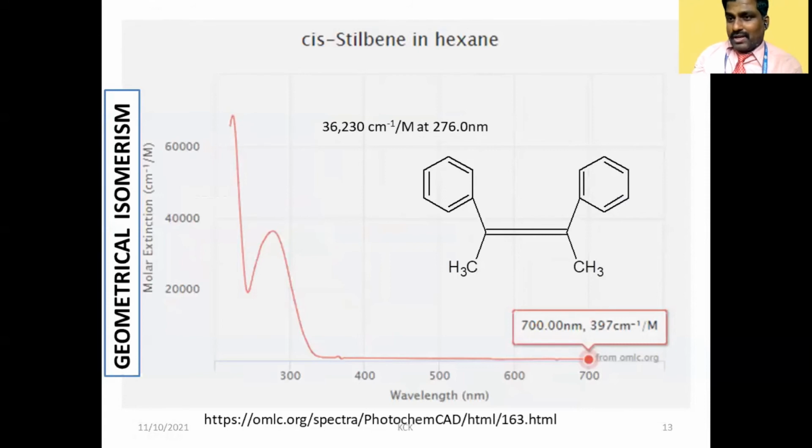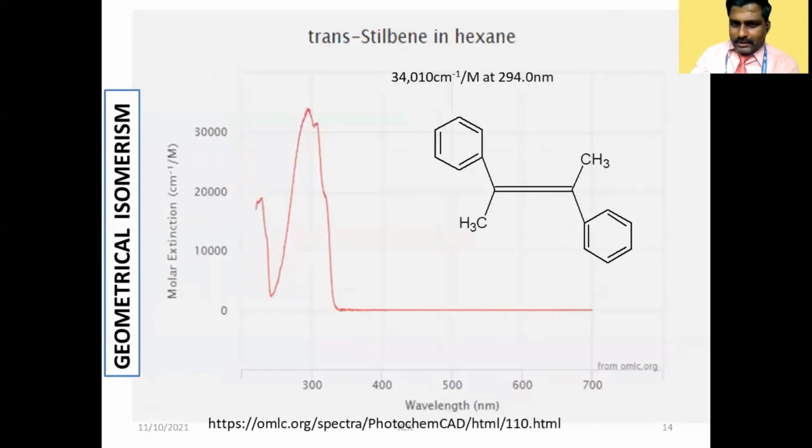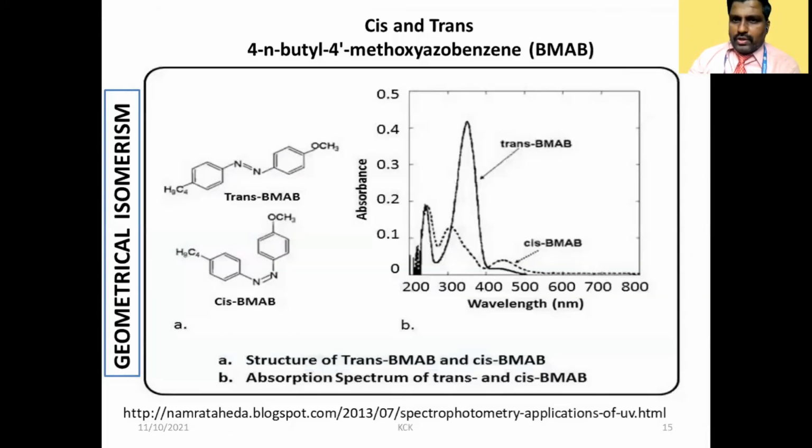Cis compounds require higher energy and lower wavelength, and trans compounds require lesser energy and higher wavelength. This is about distinguishing between cis and trans stilbenes. If you want to discriminate a cis compound from a trans compound, UV is the best.